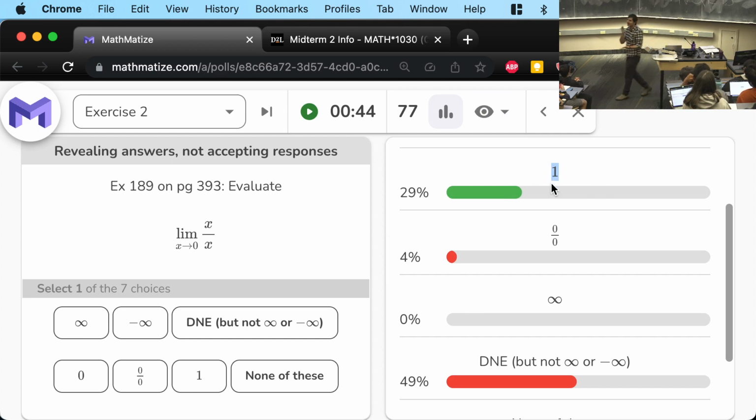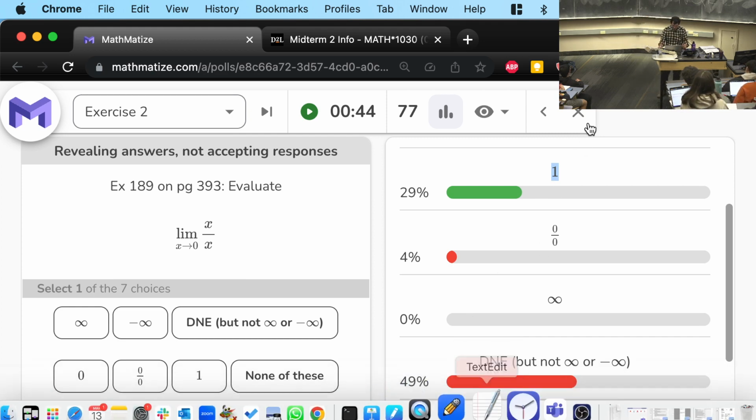If you chose does not exist, it means you have an incorrect understanding of what happens when the rules don't apply. When the rules don't apply, that doesn't mean the limit does not exist. It means you've got to think about it a different way. You've got to do some algebra to get to the right answer. You have to try something else. So it's a little bit like, I don't know, you're playing World of Warcraft and you find an enemy that's immune to fire. If you're using fireballs on them, it's not working. That doesn't mean the enemy is immortal and will never be killed. It means you need to get your ice bolt out. You've got to try something else. You need a different weapon in your toolbox.